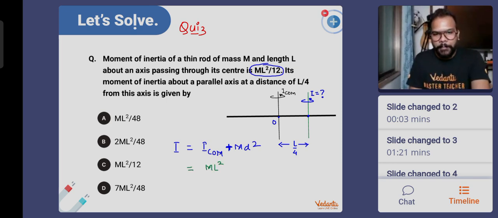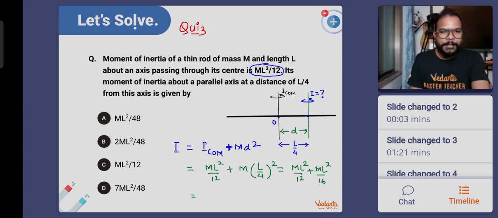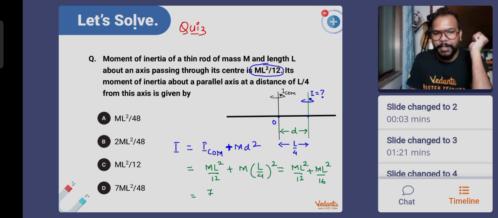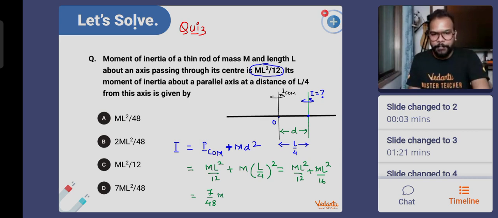So ICOM is ml square by 12, and you can see the gap between these two is L by 4. Square that value. So ml square by 12 plus ml square by 16. So LCM is definitely 48. The answer is going to be 7 ml square by 48. Not doing the maths. You all can do the maths very easily. Take the LCM. After taking ml square common, you'll get this.